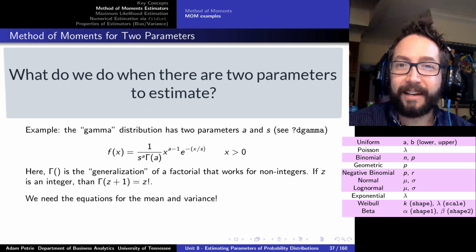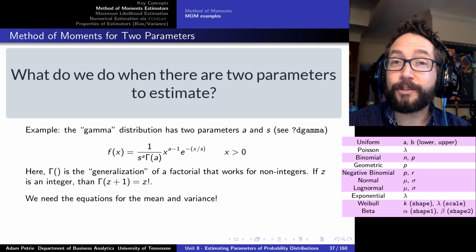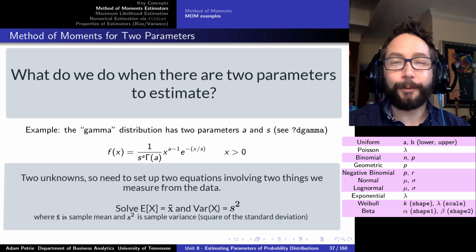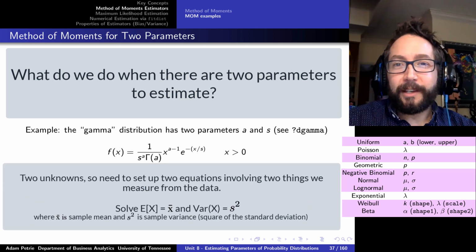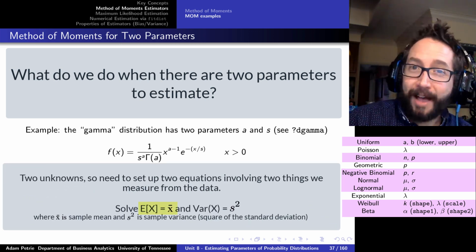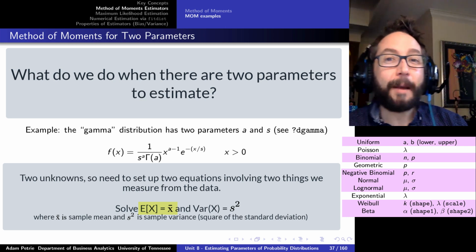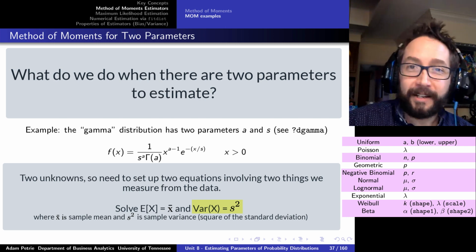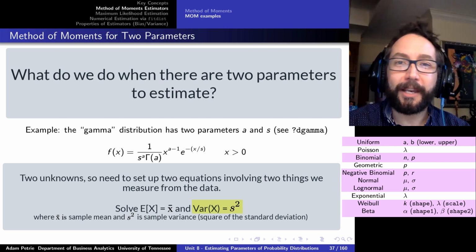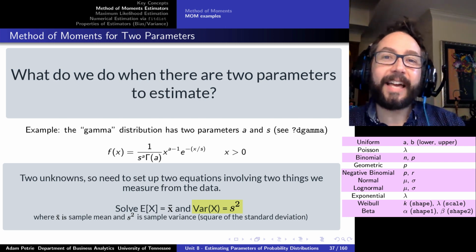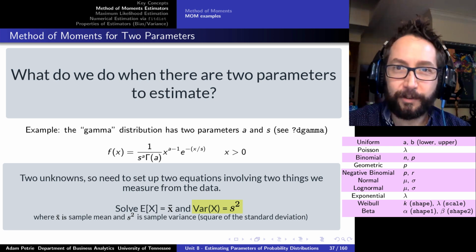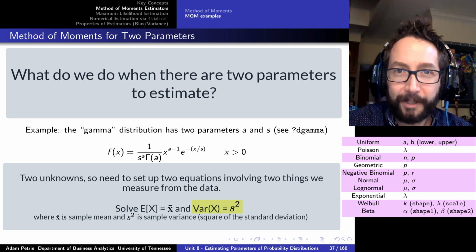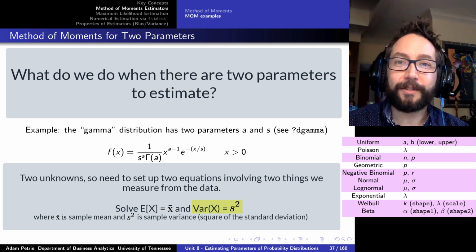Now, I was mentioning that if the probability distribution has two parameters, we're going to have two equations so that we can solve for those two unknowns. The equation that equates the average value of the PDF or PMF to the sample average is one of them. That second equation is going to be taking the variance or standard deviation of the PMF or PDF and setting that equal to the sample variance or the standard deviation. So two equations, two unknowns, we'd be able to solve for both parameters.